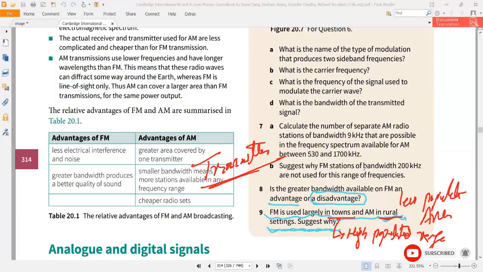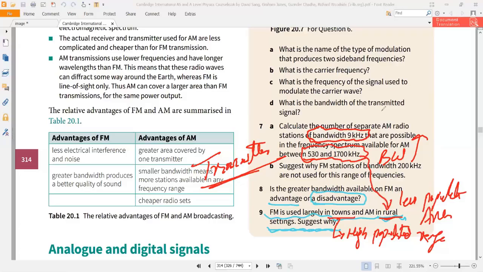So let's say I am not going to keep this bandwidth because it will not give me a good quality of sound. So let's say I am increasing my bandwidth. If you increase your bandwidth, then the number of radio stations will still fulfill the need of the rural people, because this is a less populated area, so we will require a smaller number of radio stations.